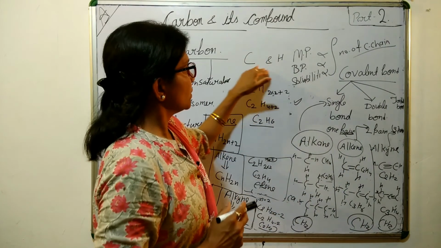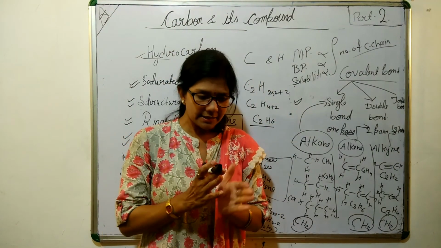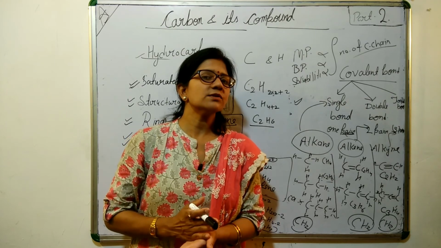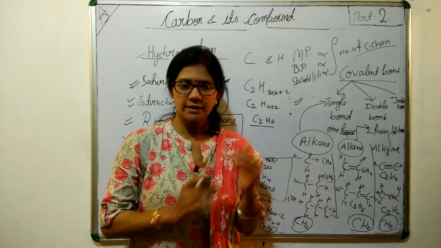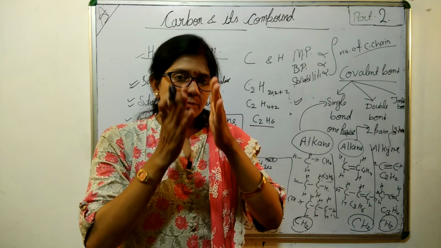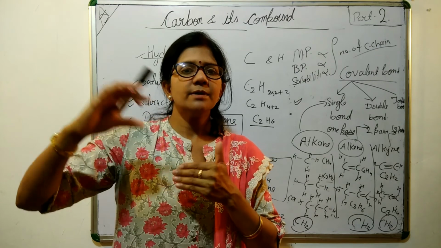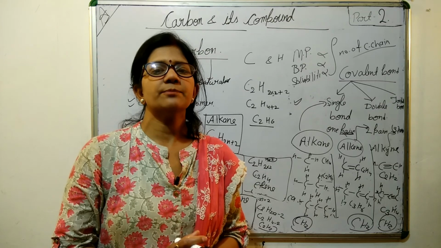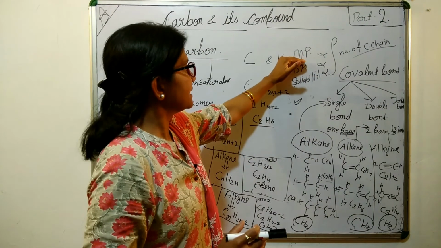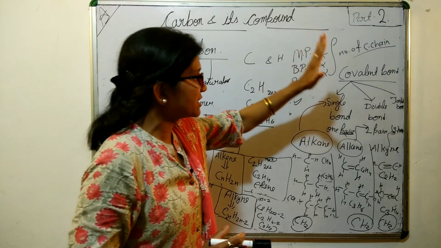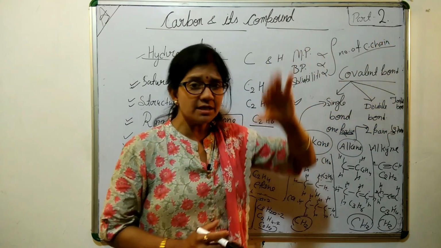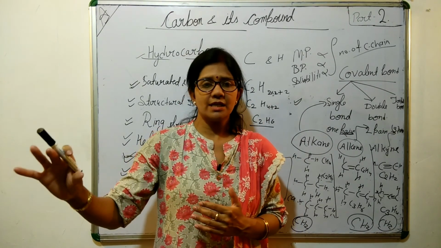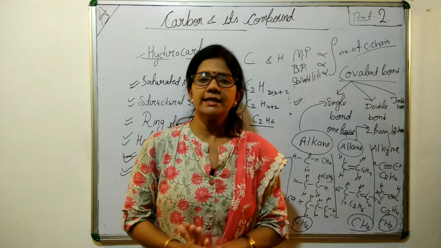Now you can see that in case of the homologous series, the functional group doesn't change, but what is going to change? The number of carbon in this chain. As the number of carbon increases in the chain, the chemical property doesn't change, but the physical properties change, like melting point, boiling point and solubility, which are directly proportional to the number of carbons in the chain. Means as the homologous series grows, as the number of carbons increases, these also increase.